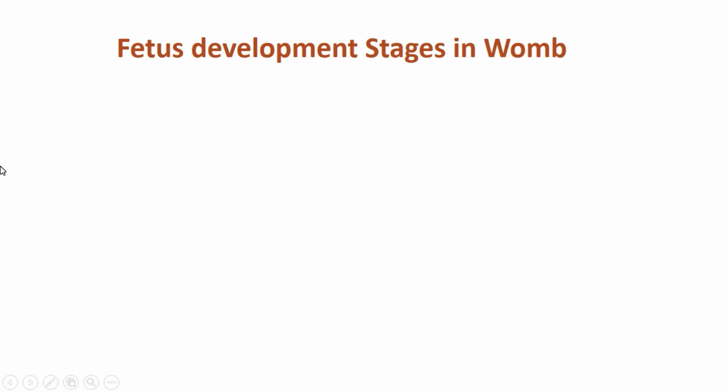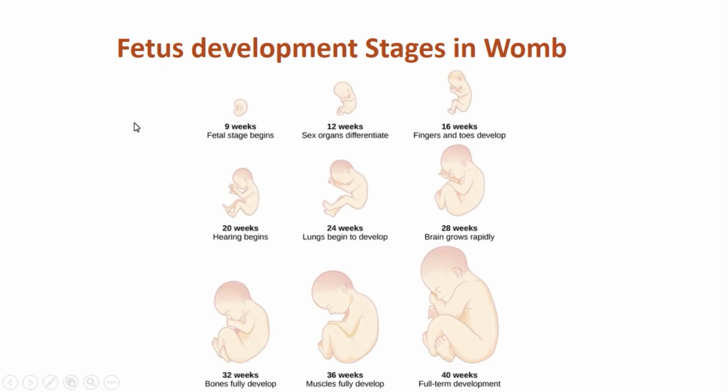About the fetus development stages, we can say at week 9, the fetal stage begins. At week 12, sex organs differentiate. It means we can identify the gender of the baby. At week 16, fingers and toes develop. At week 20, hearing begins. It means the baby can hear whatever occurs around him or her.